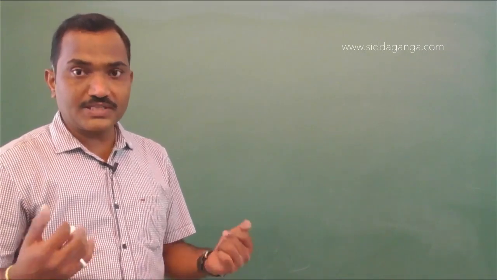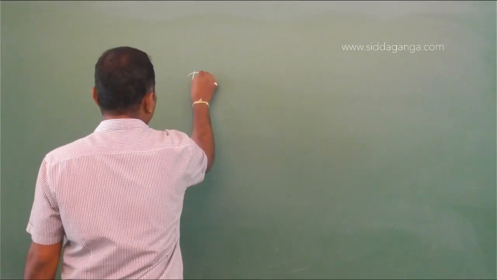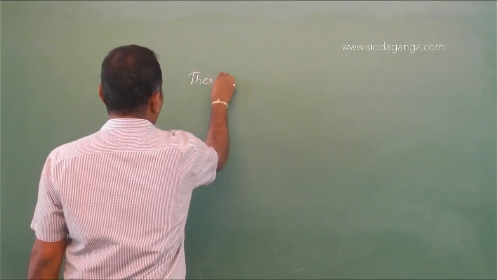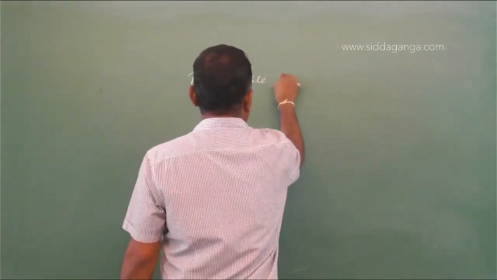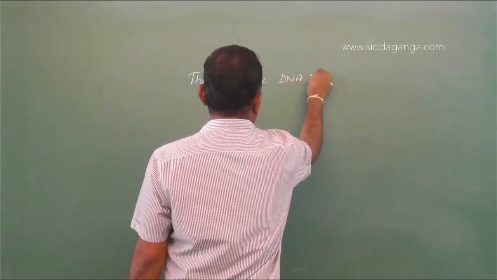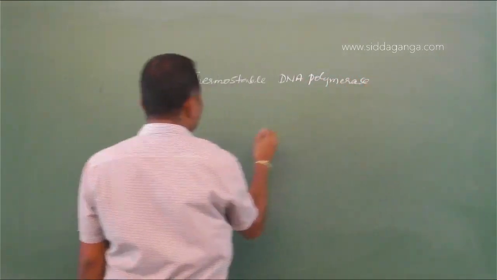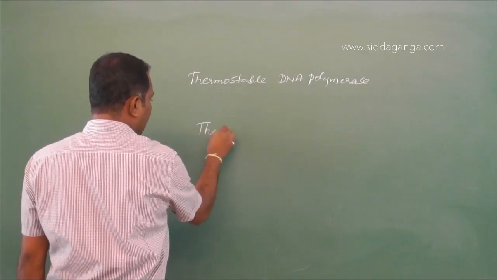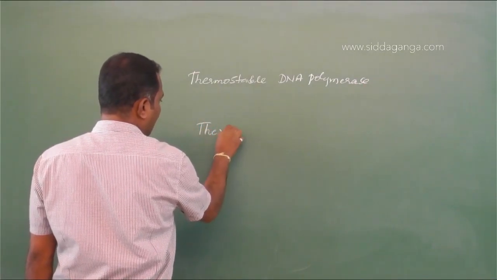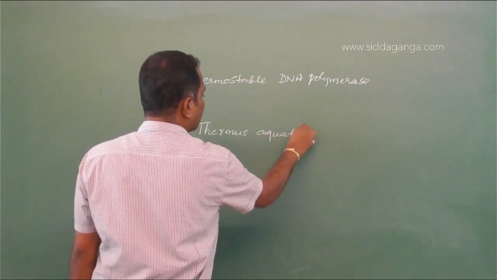So there must be some heat stable or thermostable enzyme. So in PCR, we use thermostable DNA polymerase. This thermostable DNA polymerase is obtained from Thermus aquaticus.